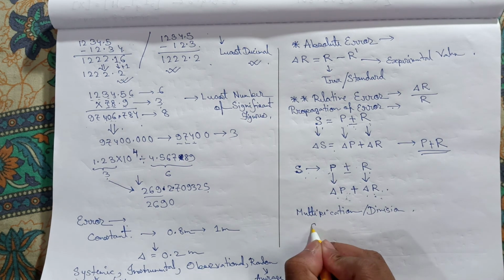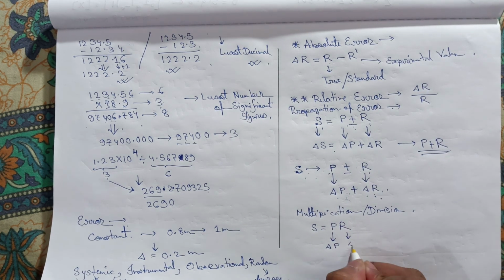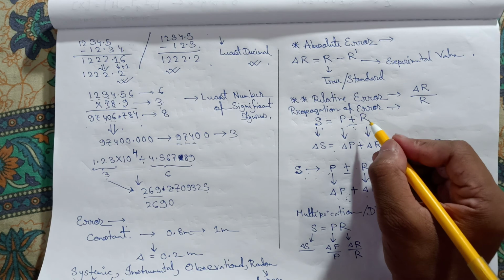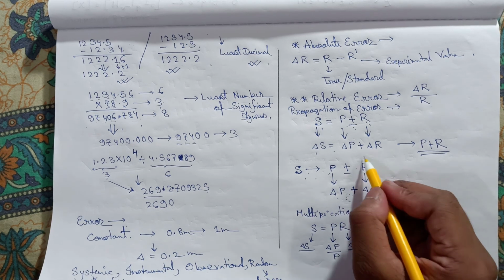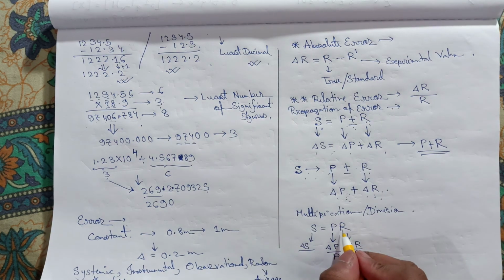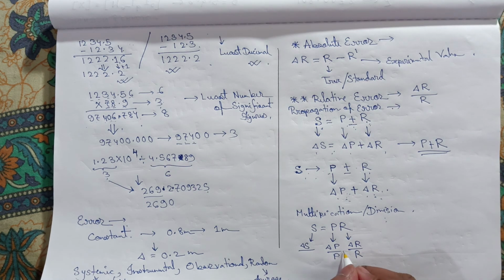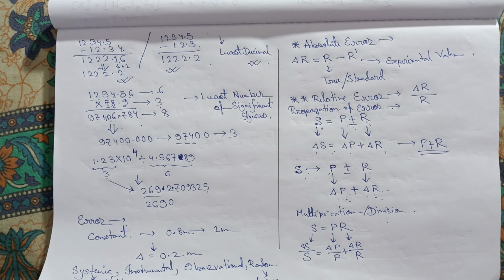So what if, in the case of multiplication, S is equal to P R, let's say, and their individual errors are del P and del R. Here we will consider del P by P, the relative error, and del R by R. So in the case of addition and subtraction, the sum of the absolute errors is equal to the error of S. But if it is in product form or multiplication-division form, then the sum of the relative errors will be equal to the relative error of S.